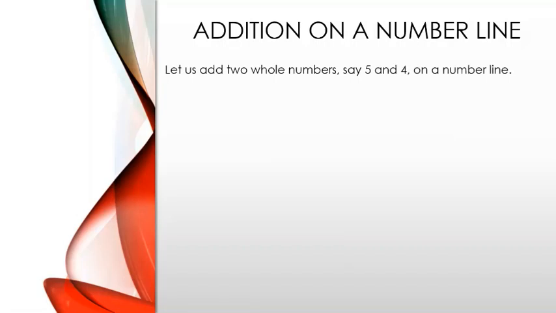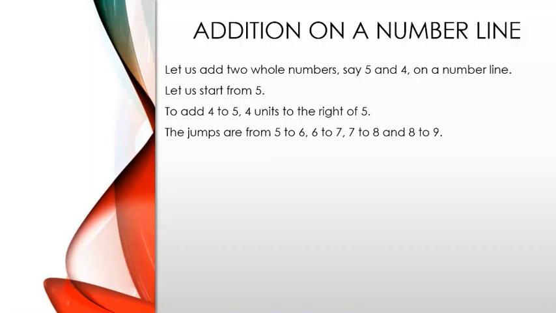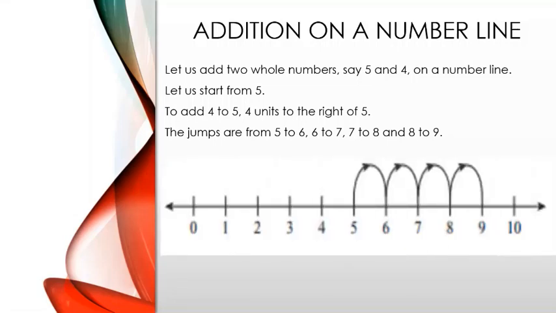Let us add two whole numbers, say 5 and 4, on a number line. Let us start from 5. To add 4 to 5, we have to take 4 units to the right of 5. The jumps are from 5 to 6, 6 to 7, 7 to 8 and 8 to 9. This is how it will be on a number line. With the fourth jump, we reach 9. So, 5 plus 4 is equal to 9.